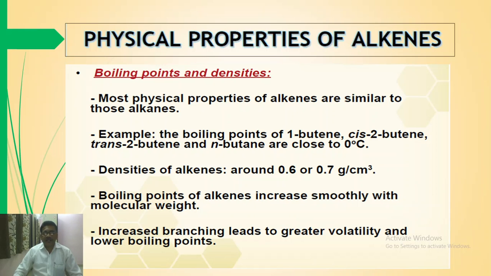Branched chain alkenes have lower boiling points because the molecule becomes spherical and the surface area available for intermolecular forces is small, so the forces are very weak, and therefore there is a decrease in boiling point with branching at the same molecular weight.